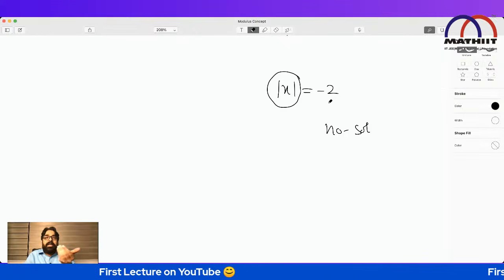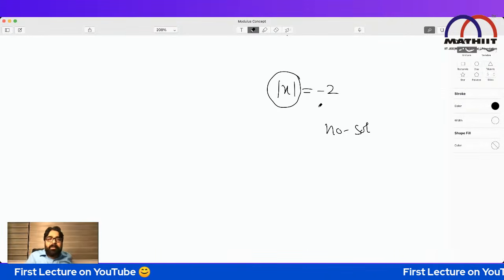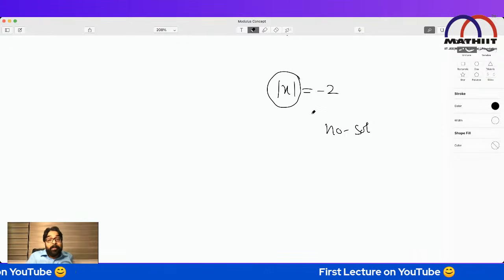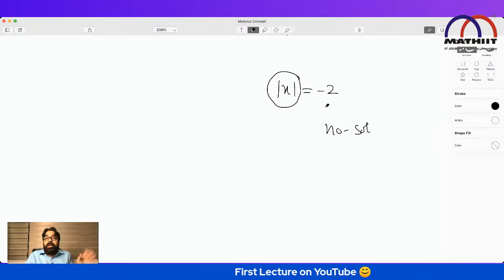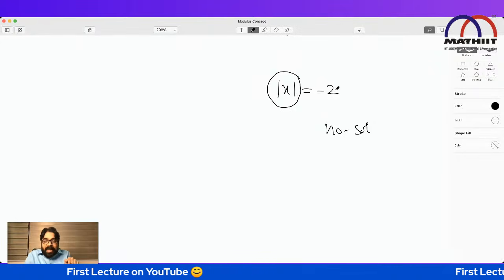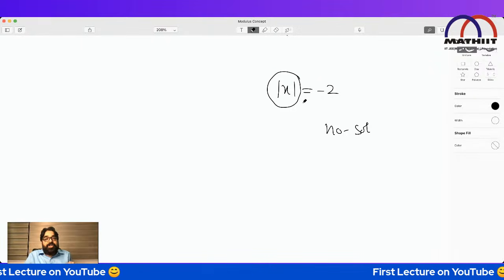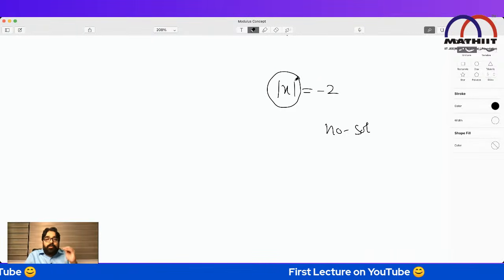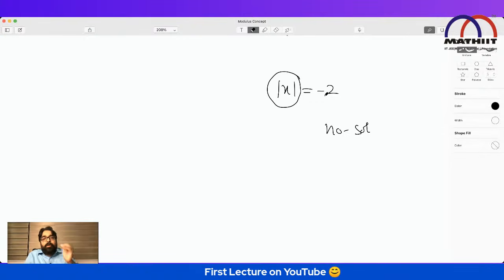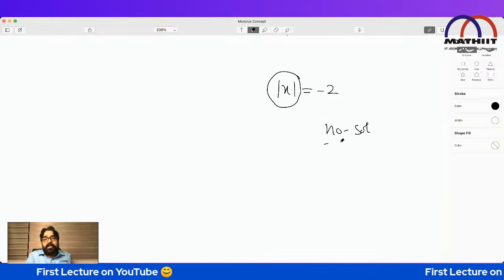How is it possible for anything to be less than its minimum value? This equation does not have a solution, because this side is out of range. The least value is 0, and you are putting minus 2. We can say no solution.